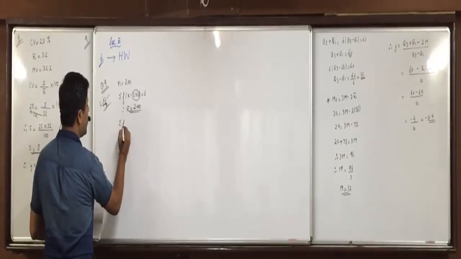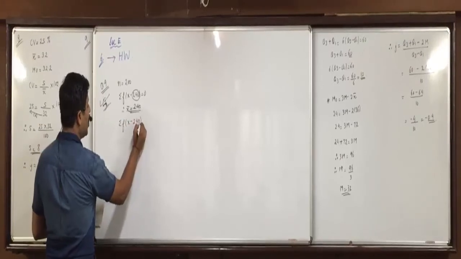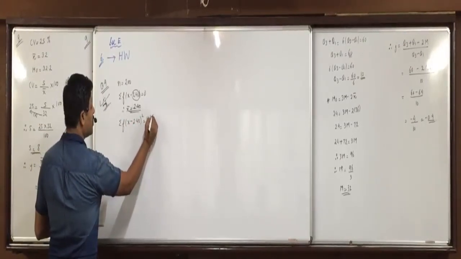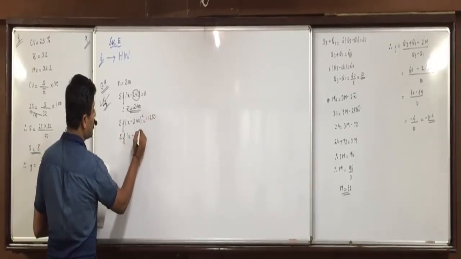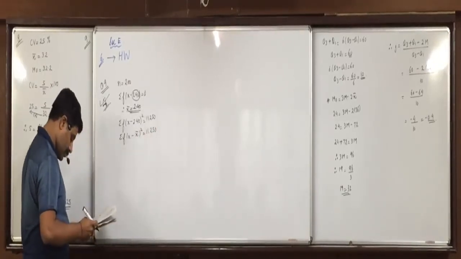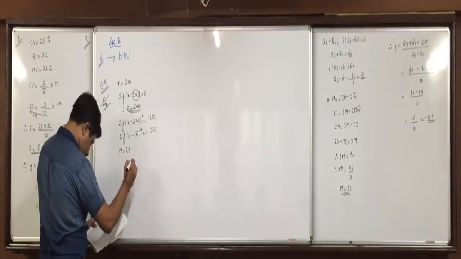Now can I say sigma f x minus 240 whole square, 11250, is nothing but sigma f x minus x bar whole square, and median is given, 246.